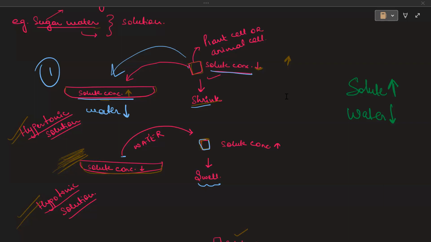Because of this, the water from inside the cell moves outside, because wherever there will be less water, water will move. Because here less water is there and here more water is there. So water from the inside of the cell will move outside. This happens in the hypertonic solution.